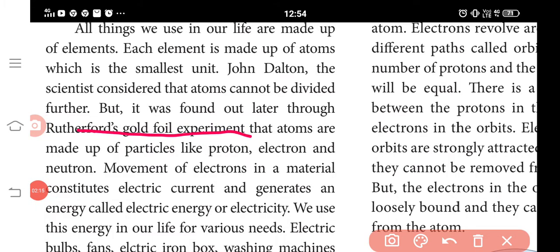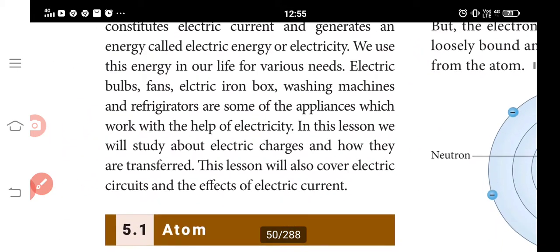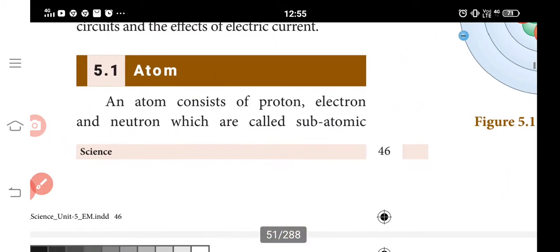Rutherford's gold foil experiment was conducted for this, and it showed that atoms have particles like proton, electron, and neutron. The movement of electrons constitutes electric current and generates energy. It leads to electric energy. That's why it is called electricity. Next, the atom.